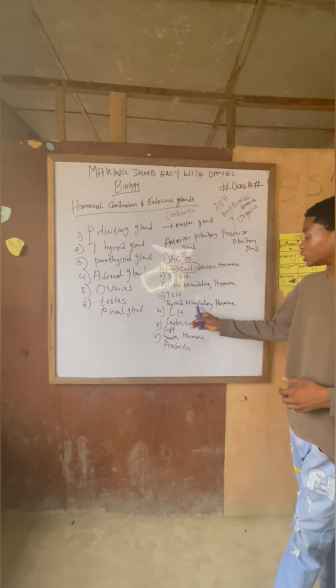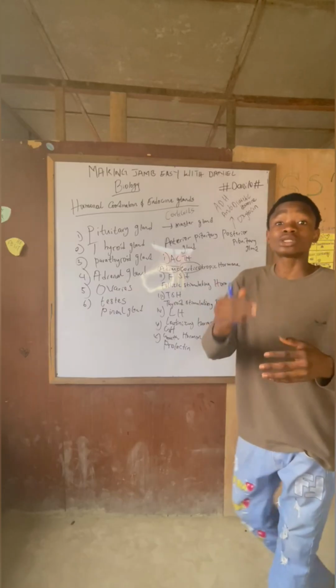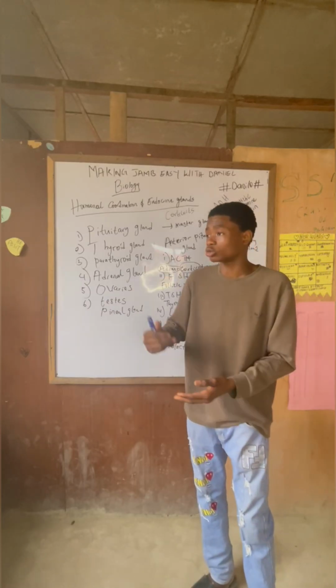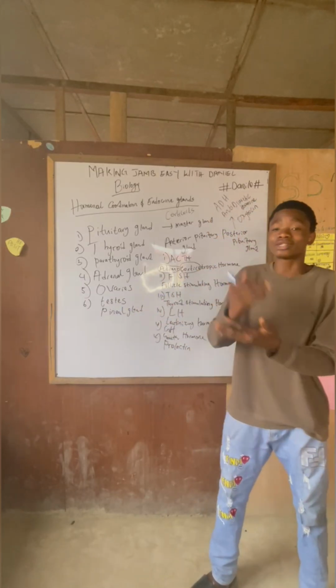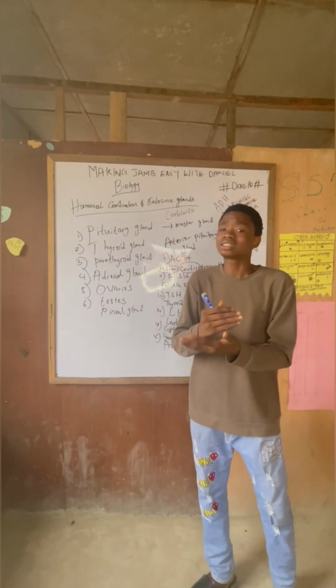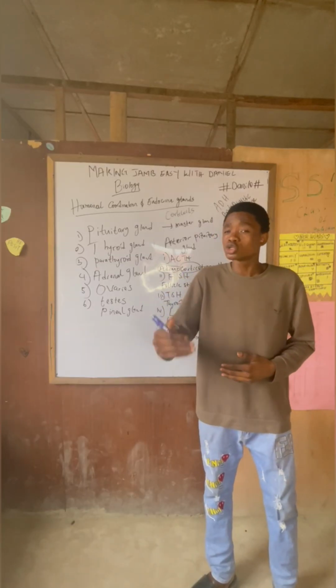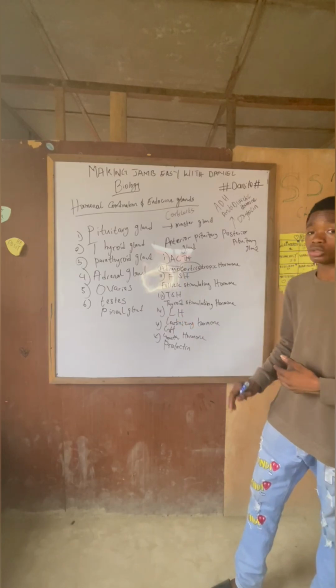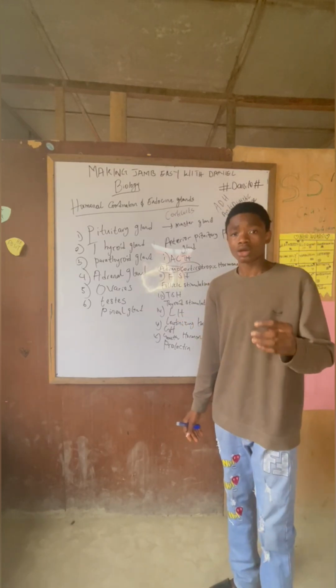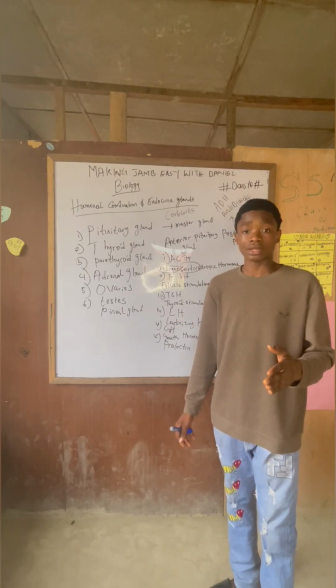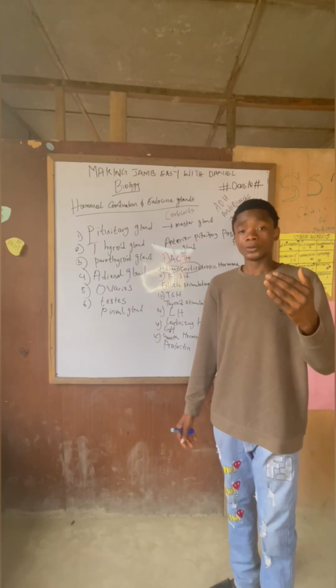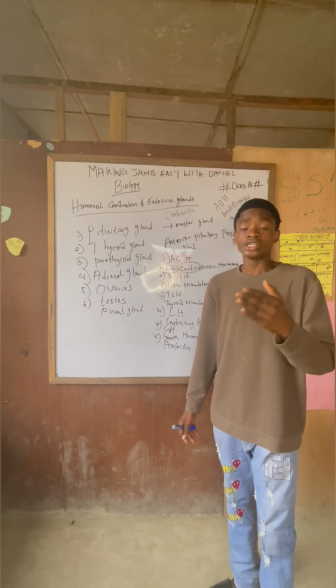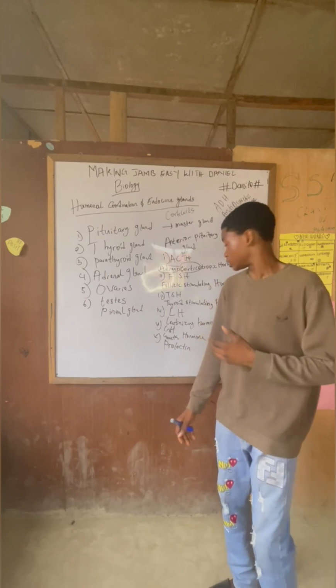Now, move down to thyroid stimulating hormone. From the words thyroid stimulating hormone, stimulating means it will make sure that something is done. So it's a hormone that is responsible for making sure that the thyroid releases and produces the hormone that it's supposed to produce. Move down to LH, luteinizing hormone. Luteinizing hormone in women causes ovulation, and in men, it makes sure that testosterone is released from the testes.